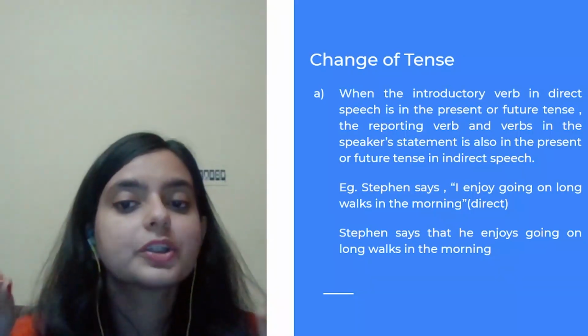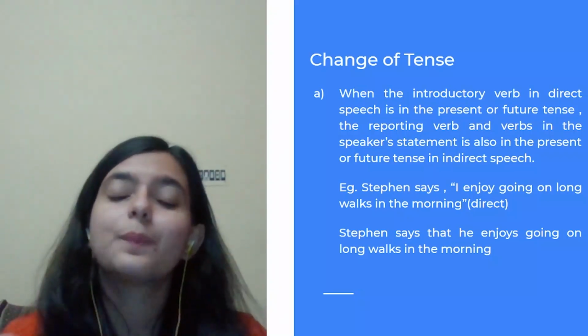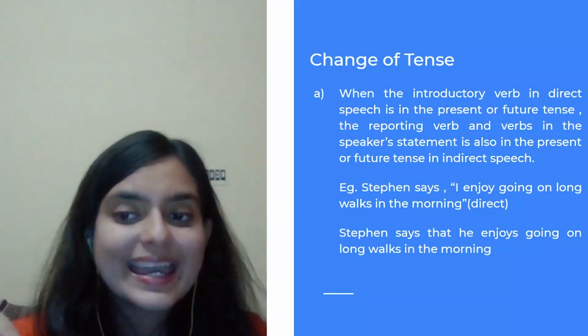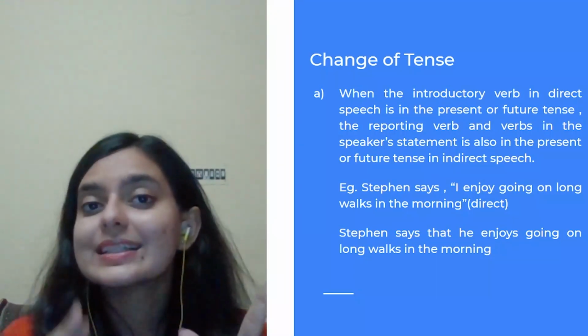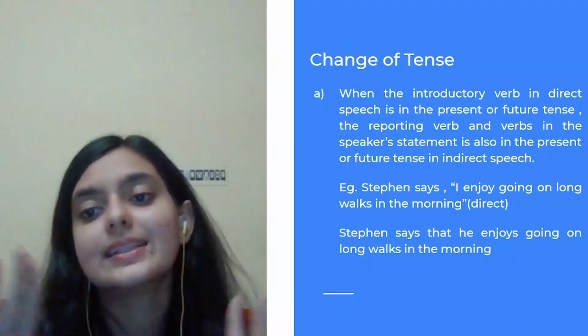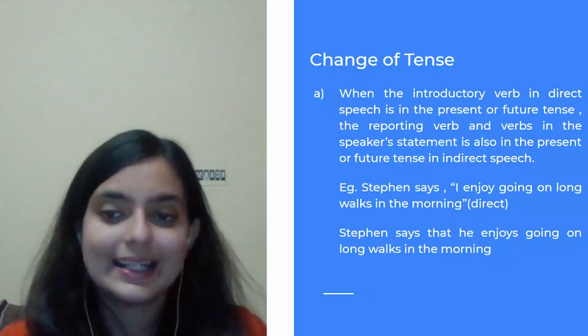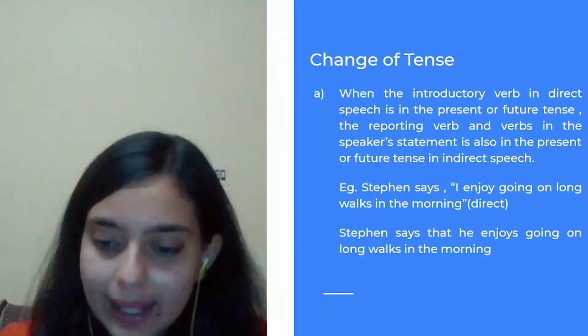So what we are going to write is, Stephen says that, the comma replaced by the conjunction that, he enjoys going on long walks in the morning. Since this is in present tense, we will not change the tense of the entire sentence. The same is applicable for the future tense as well.